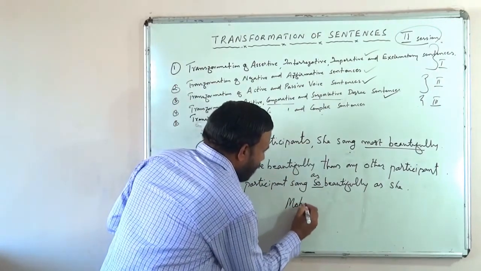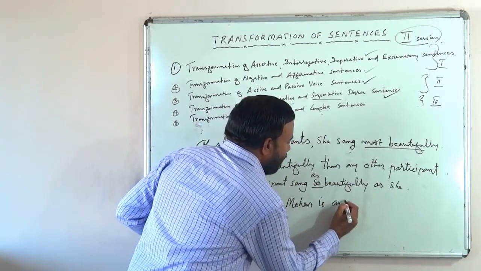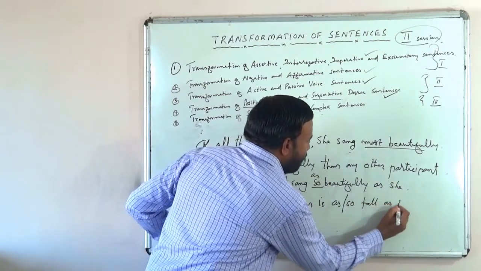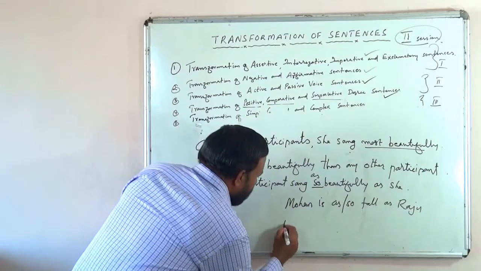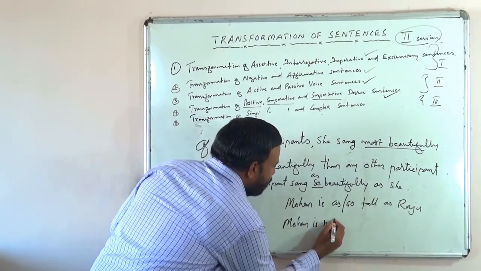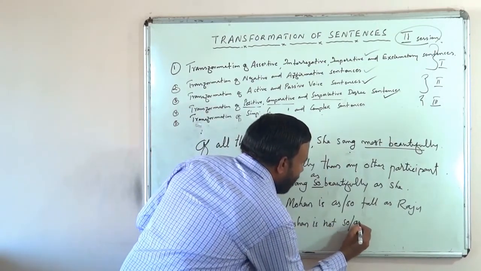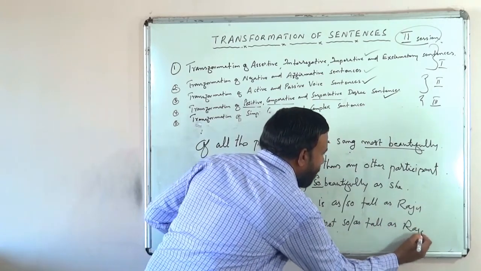Mohan is as or so tall as Raju, and Mohan is not so or as tall as Raju.